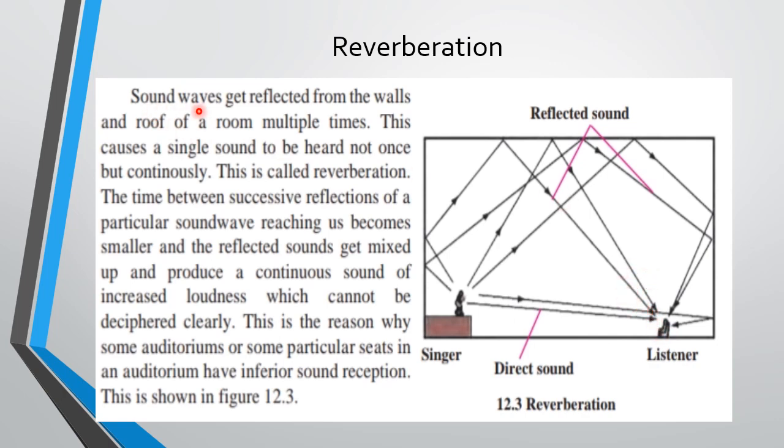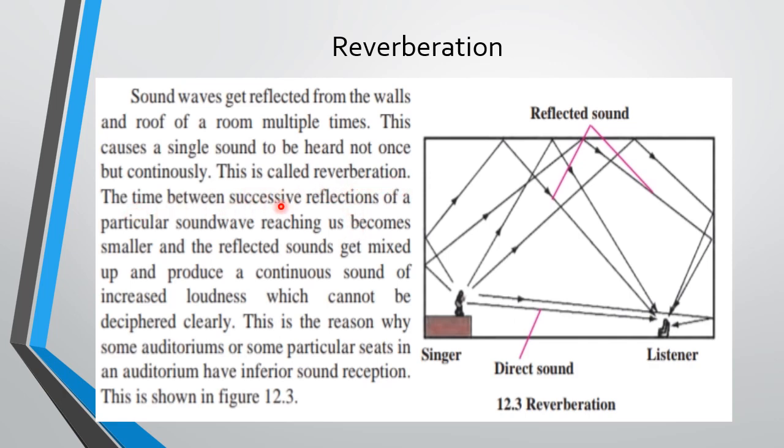Sound waves get reflected from the walls and roof of a room multiple times. This causes a single sound to be heard not once but continuously. Continuously you are able to hear the same sound, so you get irritated and you are not able to understand. This is called reverberation.